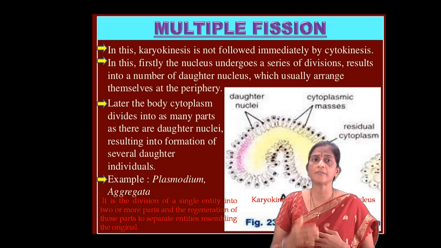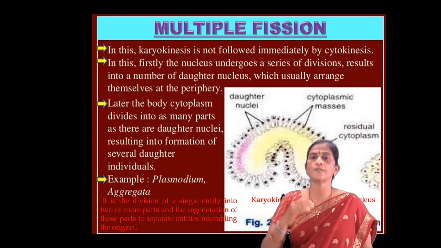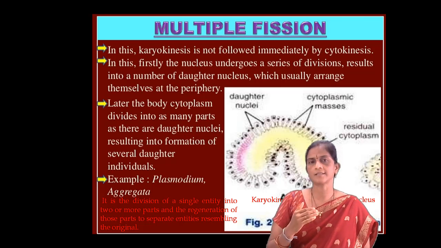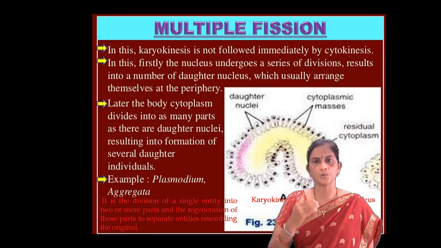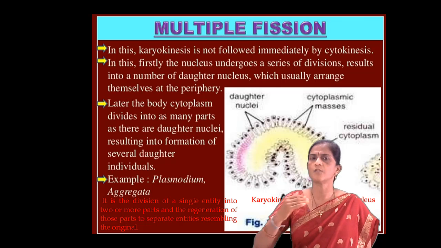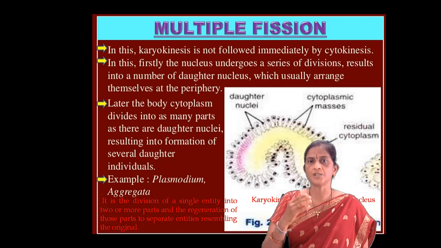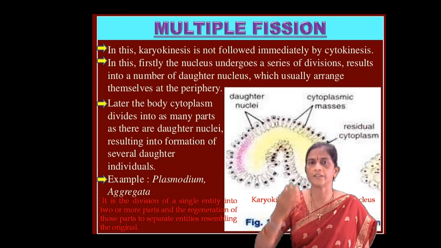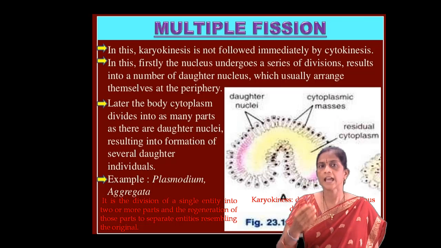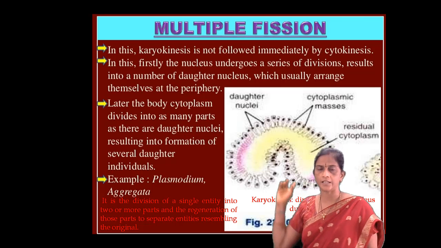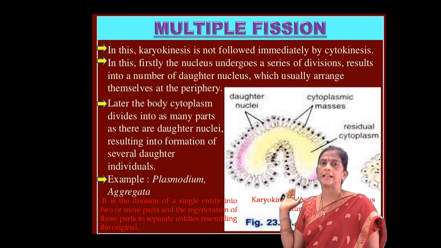Next, coming to multiple fission. In this, karyokinesis, the division of a cell nucleus during mitosis, is not followed immediately by cytokinesis. Firstly, the nucleus undergoes a series of divisions resulting in a number of daughter nuclei, which usually arrange themselves in the periphery. Here you can see the daughter cell, cytoplasmic masses and residual cytoplasm.